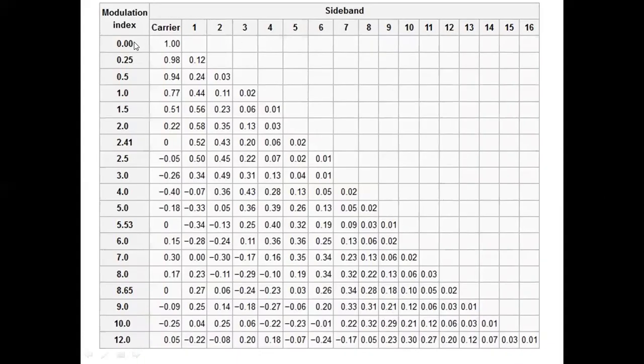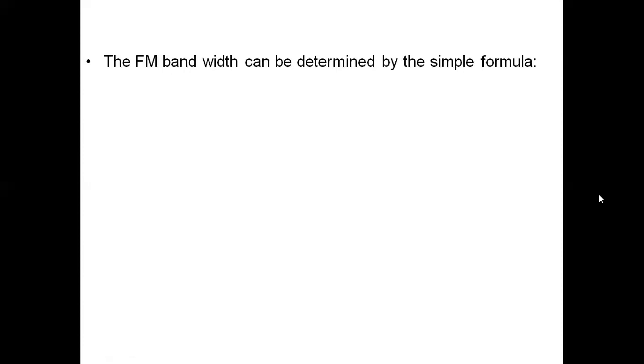So depending upon the Bessel's tables, as the modulation index increases, the carrier amplitude and upper sideband amplitudes follow the order. J0 of beta, where beta is 0, J0 of 0 value here, J0 of 0.25, J0 of 0.5, J0 of 1 value. Similarly, J1 of 0.25, J1 of 0.5, J1 of 1. If we know these values, we can easily calculate the sidebands by making use of the mathematical expression of FM.